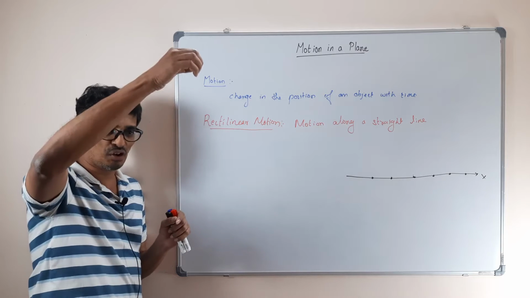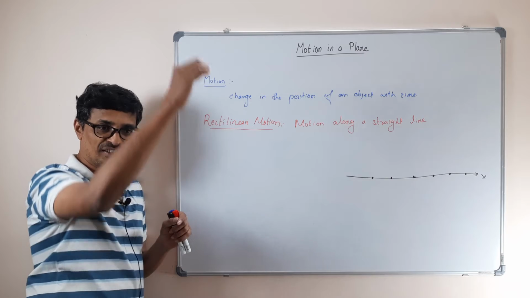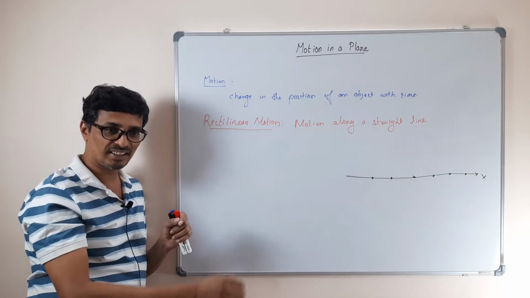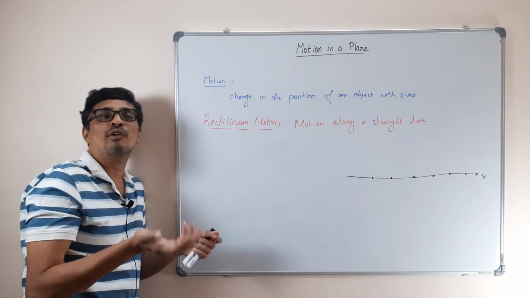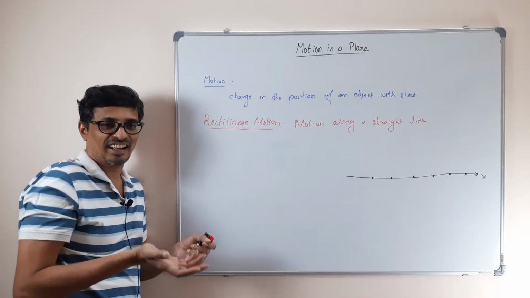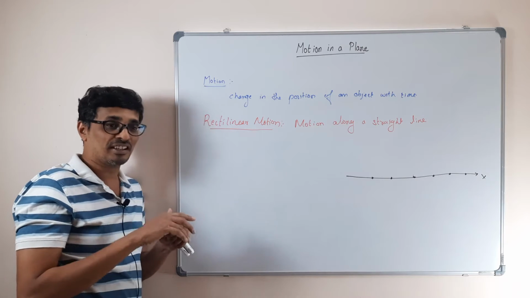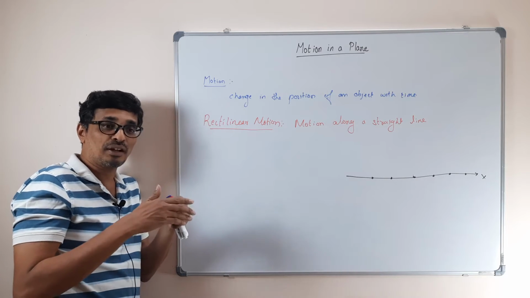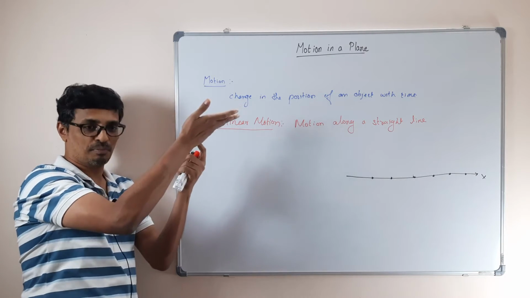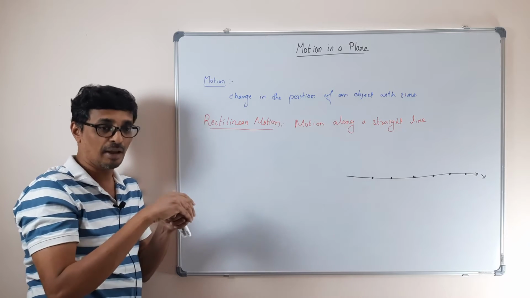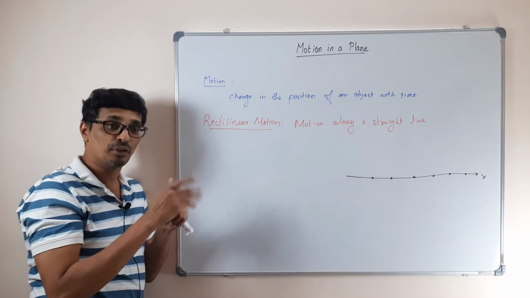The example is dropping a stone. When it is one dimension, the vector will have only two directions, either downwards or upwards. You may ask, why do I need a vector there? I can just write plus x and minus x. But we need a vector, because even for a collection of objects, or for movement in higher dimensions, which I'll tell you in a short while, you need a vector.